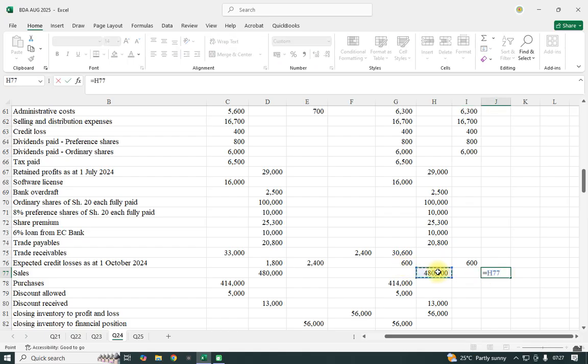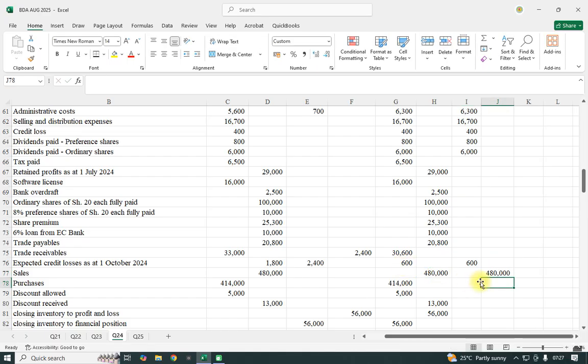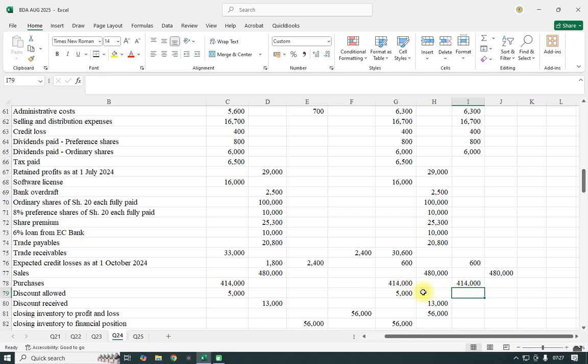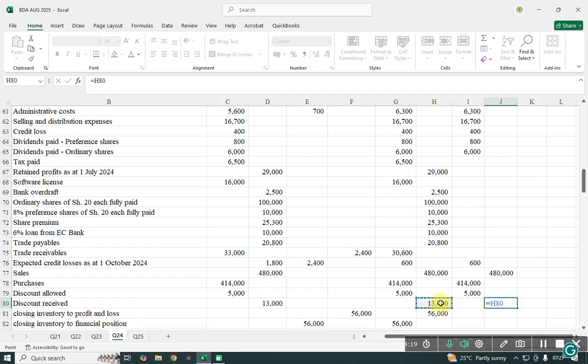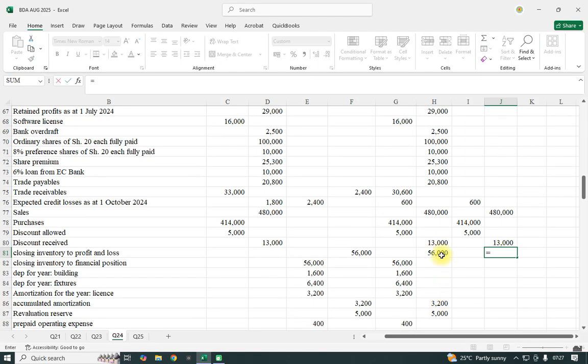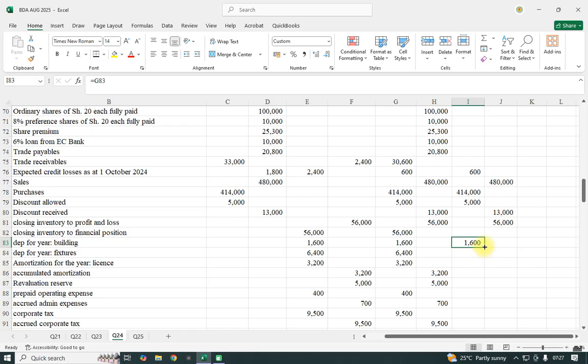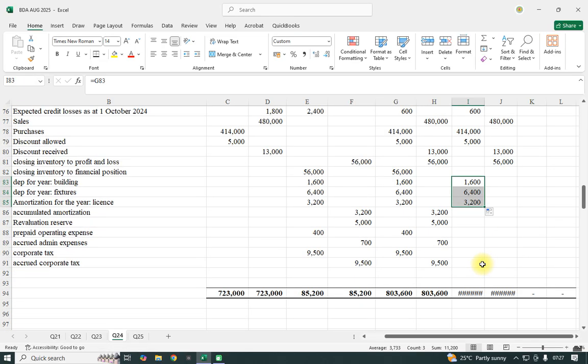We shall have our sales and our purchase and our discount allowed, discount received, and the closing inventory, the depreciation for the year, and the amortization.